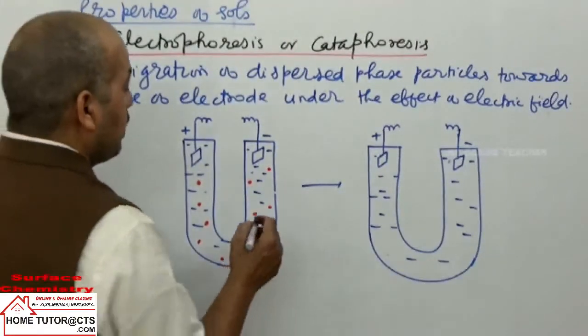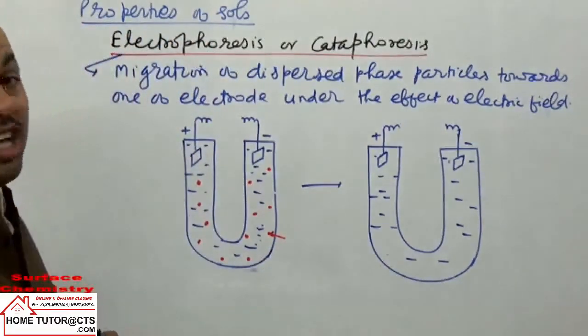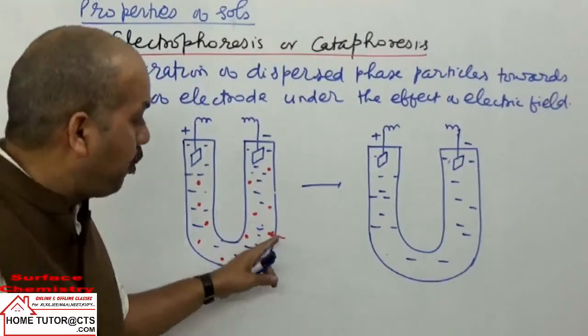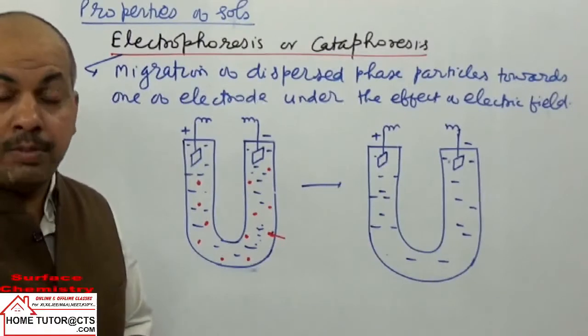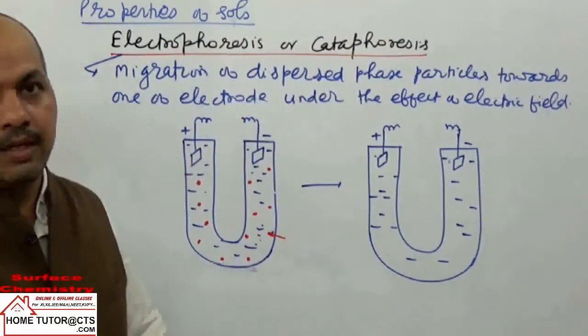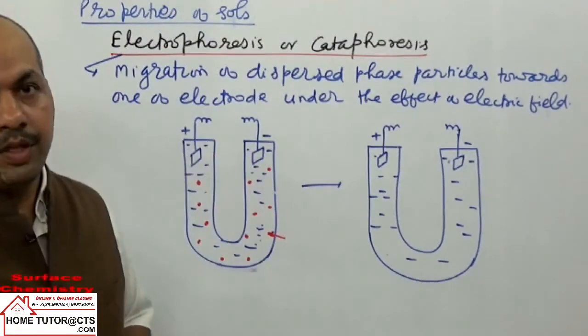Now the dispersed phase particles carry typical charges. They can carry either positive charge or negative charge. This charge causes the sol's stability.